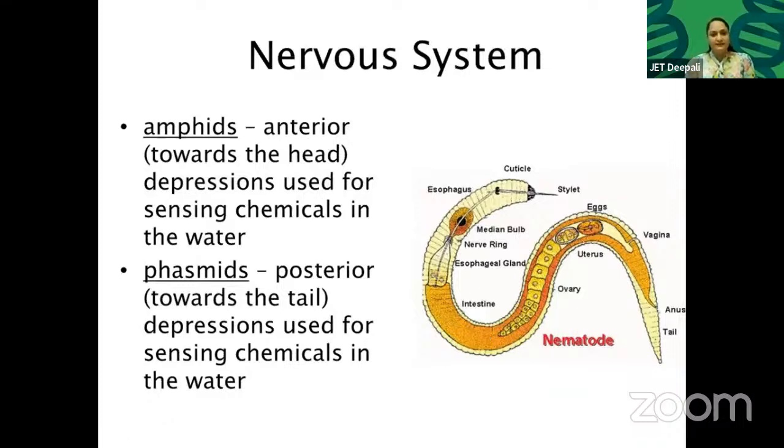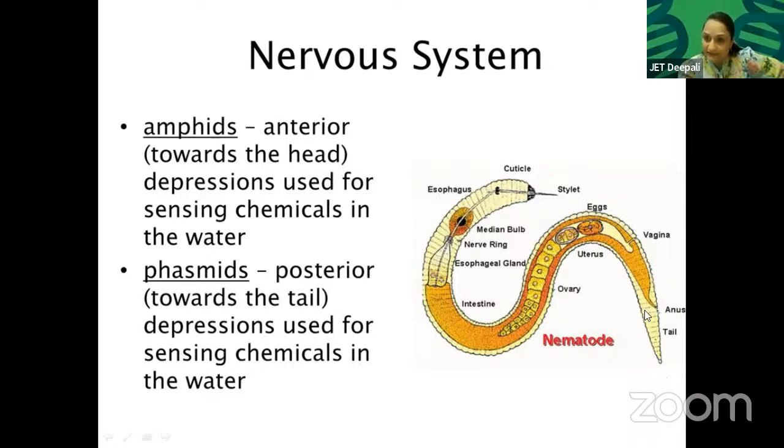Phasmids. PHA. Okay. See here. Amphids, anterior, toward the head. Amphids are those that are present towards the head, towards this part. Depressions used for sensing chemicals in the water. They need to sense the chemicals in the water. Okay. Phasmids are present at the posterior end.